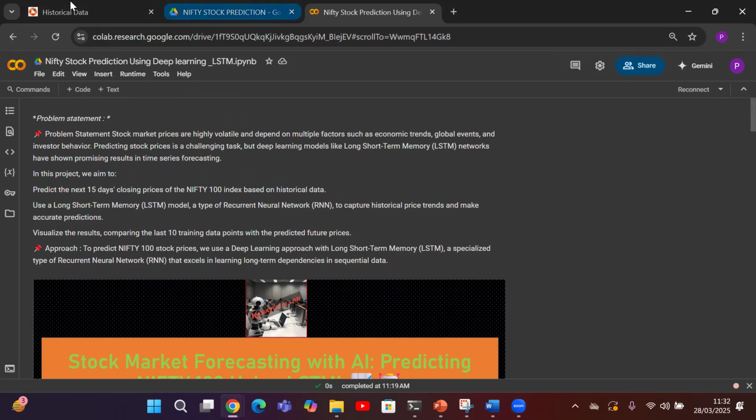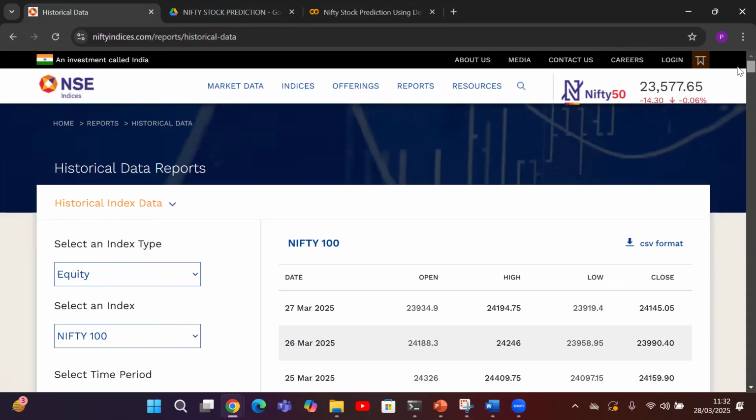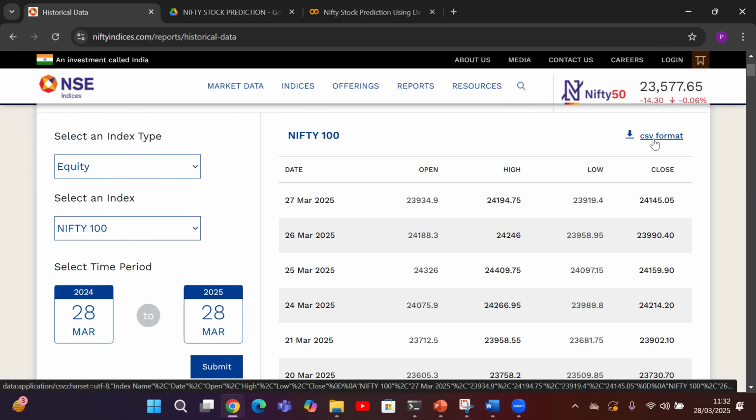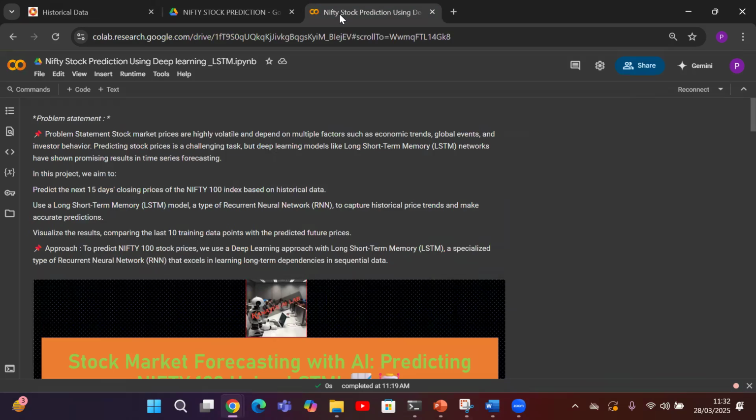So let us see how I took the data for training purposes. This is the Nifty website. You can select what your equity is. I'm selecting equity in this case, and I have taken the index of Nifty 100, and you have to select the time period. For this particular sample data, I have taken from 28th March 2024 till today. The dataset is saved in CSV format, which I am going to use in this problem. So let us see the datasets in the code itself.